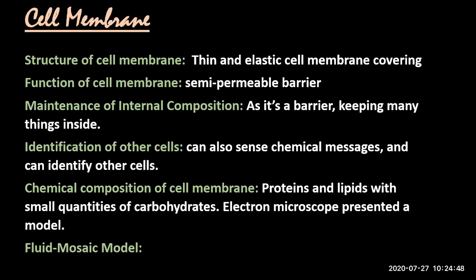So different models were presented कि plasma membrane होती कैसे है, यानी protein layer और lipid layer और carbohydrate किस तरह से अटैच है. Microscope ही नहीं थी. जब माइक्रोस्कोप आई, even then light microscope cannot show the detail. तो बहुत सारी टेक्निक्स देखी हुई है. It is actually the electron microscope which can show you plasma membrane and which can tell us the chemical composition or arrangement of plasma membrane.